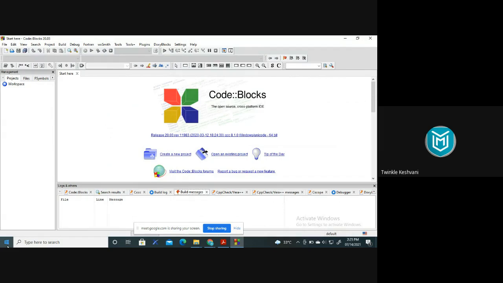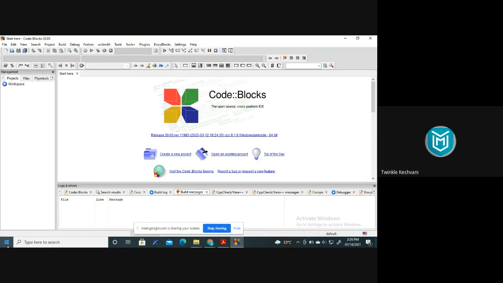Okay, so when you open the Code::Blocks, the interface of this tool is like this, right? Now, let me just tell you one thing. When you are implementing the program of C, you are giving the extension abc.c. But particularly for C++, while saving any program, you have to give the extension .cpp.